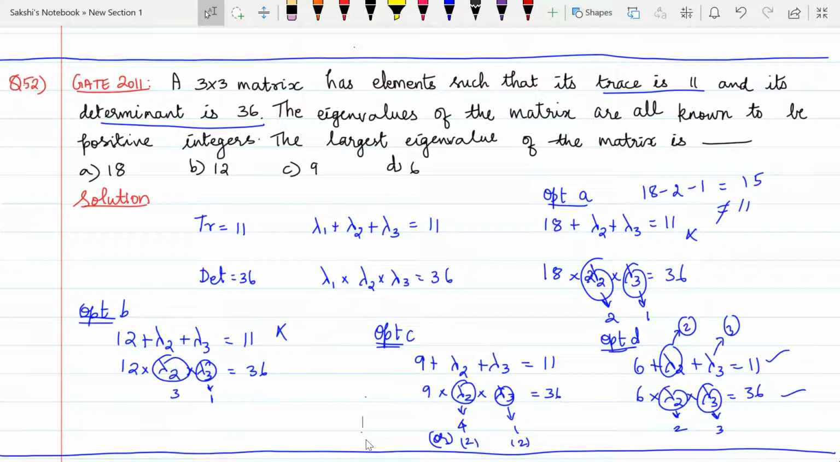So similarly for option D, I can use 6 into 2 into 3 or 6 into 6 into 1. So if I use 2 and 3 as lambda 2 and lambda 3, I get the trace same. Lambda 6 plus 2 plus 3 gives me 11, and 6 into 2 into 3 gives me 36. Therefore, the largest eigenvalue of the matrix would be 6, for which the trace is 11 and determinant is 36.